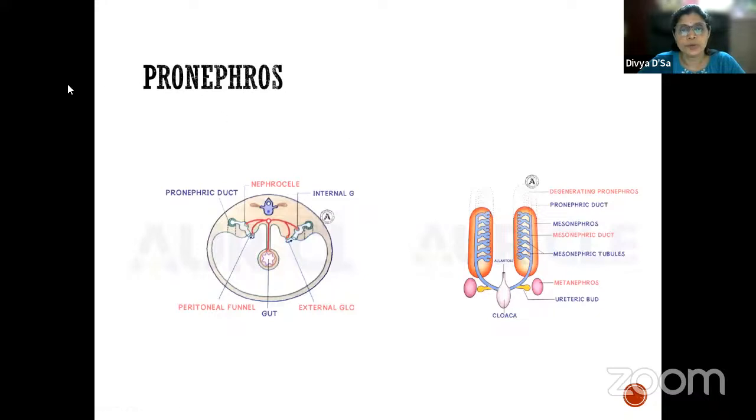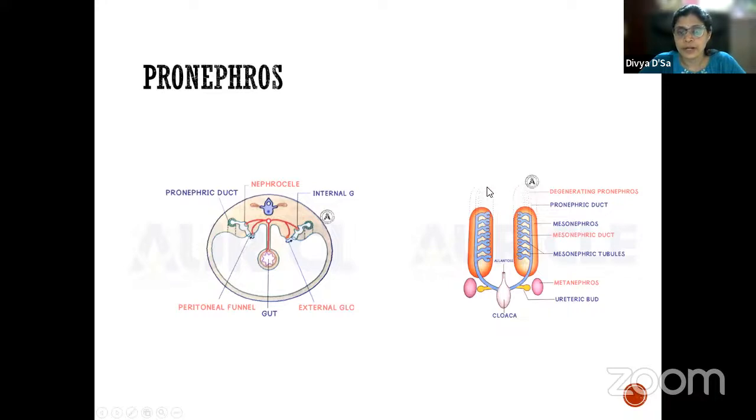Now this is the pronephros kidney. This is the portion of the pronephric kidney. So we have an external glomerulus. Here, as such, the function of the kidney is not there. The blood is coming and draining, and it doesn't get filtered as such. So this kind of kidney is not very suitable for humans, so this doesn't develop further.